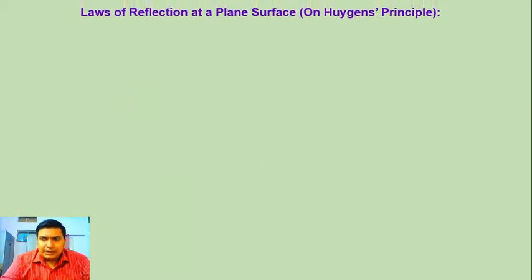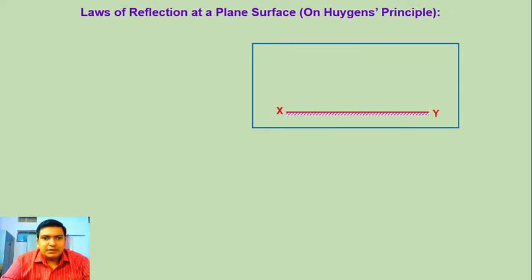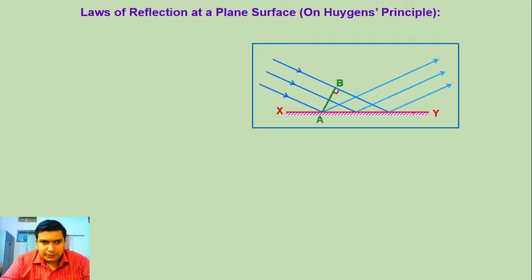Okay. Now, for establishing the Huygens wave theory, he proved the laws of reflection from a plane surface by using his wavefront and wave theory. Suppose there is a reflecting surface XY and a plane wavefront is incident on it, and we get the reflection. Now, as you see, the point A of the wavefront strikes the surface quite earlier as compared to B. And similarly, the point C of the plane wavefront will strike at point C.